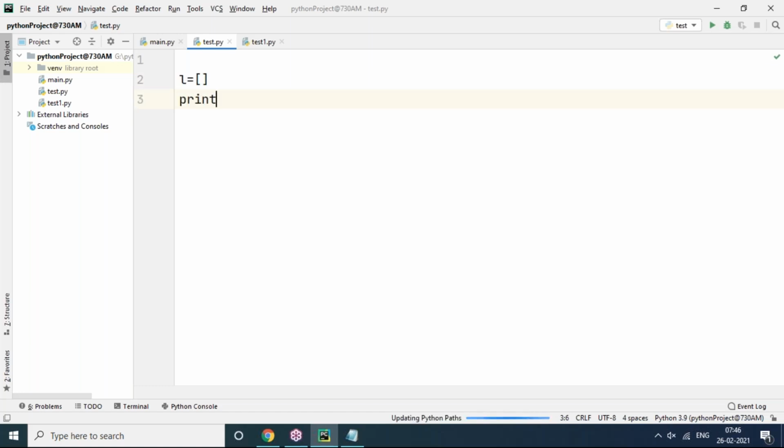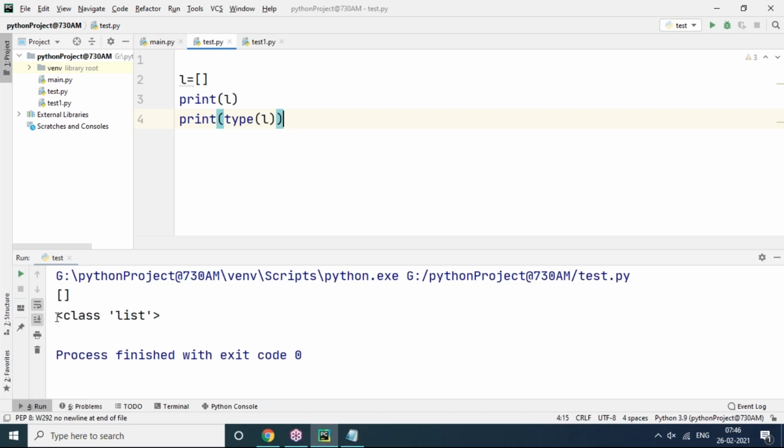Print L, then print type of L. Let's run this one. Did we get an empty list or not? You can check it. Now you can see we got an empty list. List is empty here.